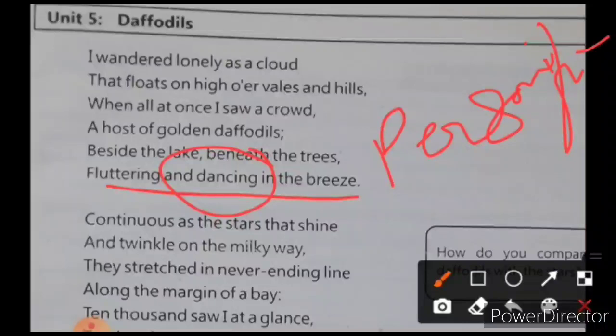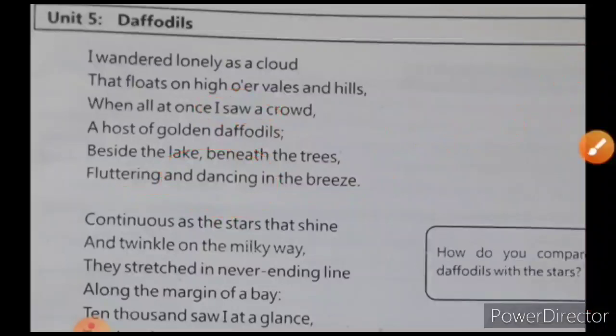So in just one stanza you can see that simile has been used. Okay, and you have used visual imagery, you have used personification. And why visual imagery? The special thing is that when you say "I saw", automatically an image forms in your mind that you are looking at something, so it becomes visual imagery for you. Okay, so in the same way you can get questions from this stanza, and automatically if you know it thoroughly you can easily answer the questions. Now we are going to move to our next stanza.